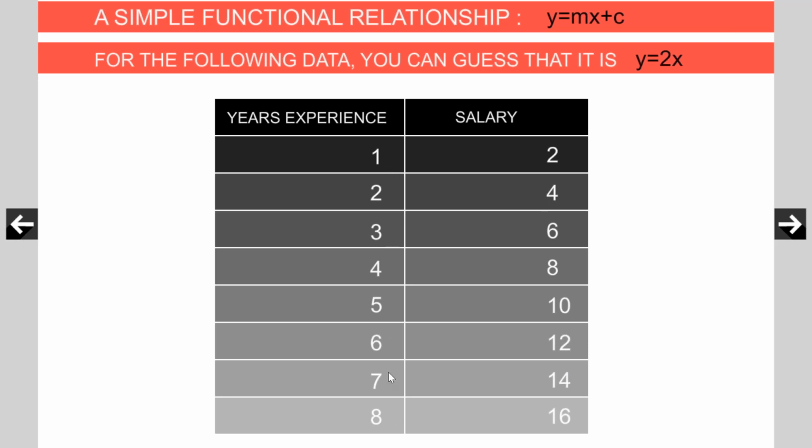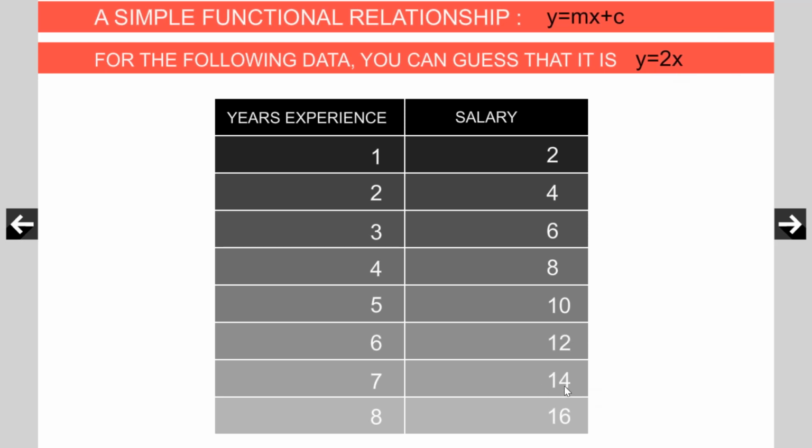Now, there is an interesting fact. You take any value here, multiply by 2, you get the other value. So suppose you write X here, instead of writing years of experience, and instead of writing salary, you write Y here. Then all these values become the values of X, and all these become the values of Y. And then can I say like this? You take any value of X, multiply it by 2, you get the value of Y. So can we say 2X is equal to Y? That is what I am writing here. Y is equal to 2X.